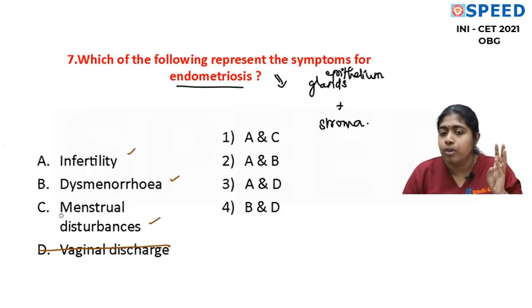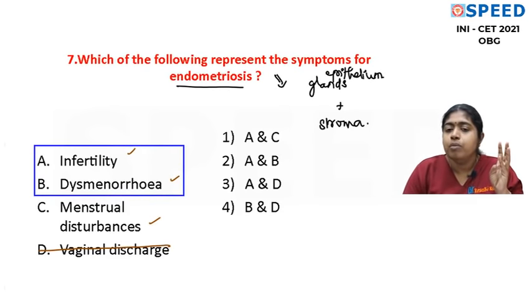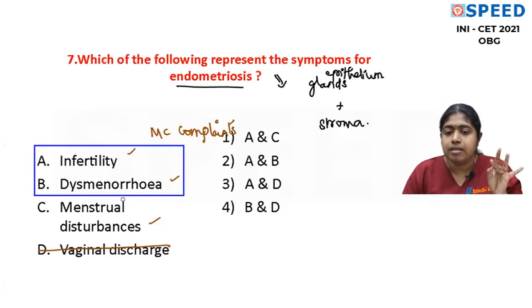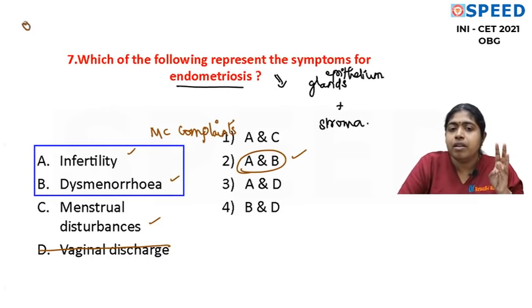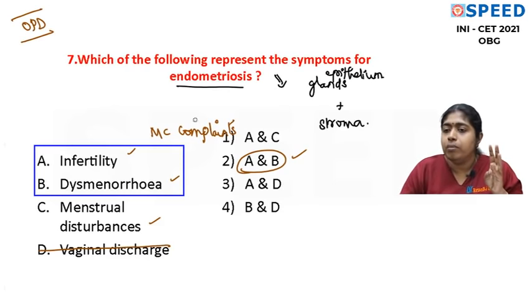But if we want to select only 2, then we always go for infertility and dysmenorrhea. The most common complaint in a woman who presents to the OPD is that she is anxious to conceive and she also complains of dysmenorrhea. It's even more common than dyspareunia and dyschezia. So if you have to select two, you have to select infertility and dysmenorrhea. So A and B will be the answer. So the inference from this question is: how many cases of endometriosis have you seen in your OPD, and for how many patients have you elicited the symptoms?